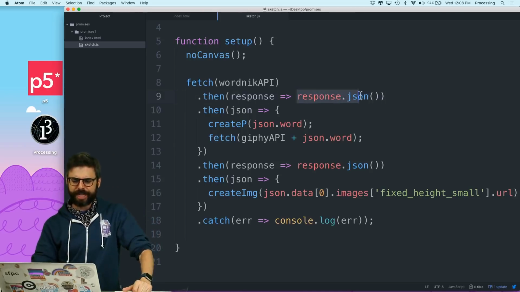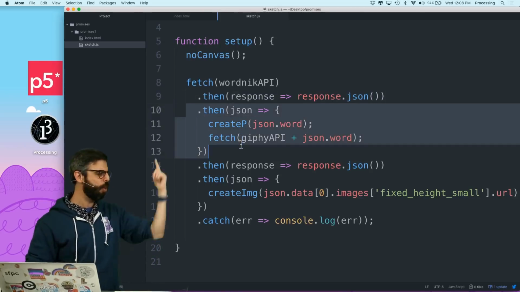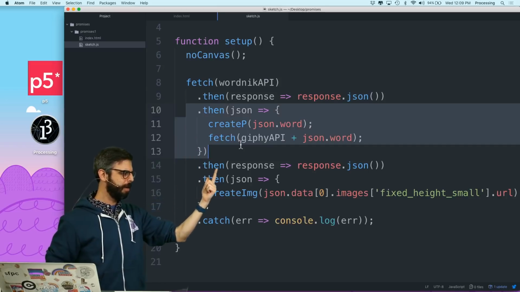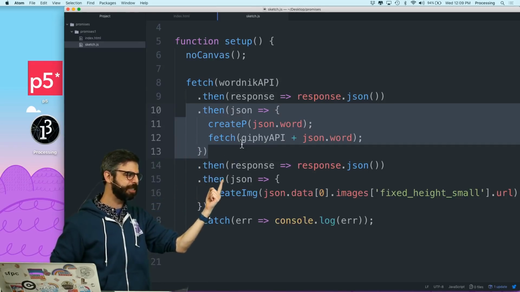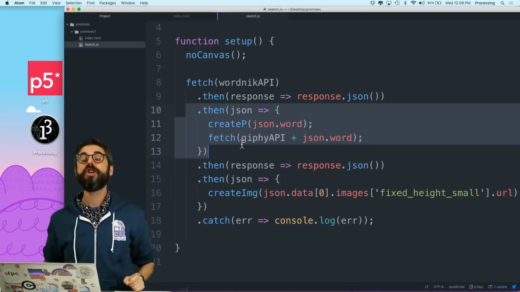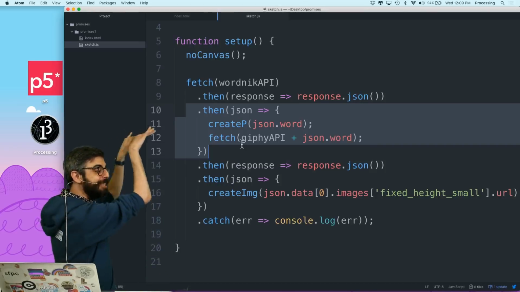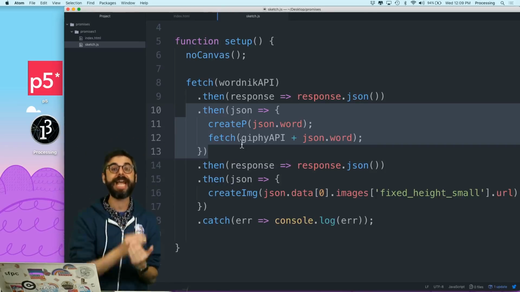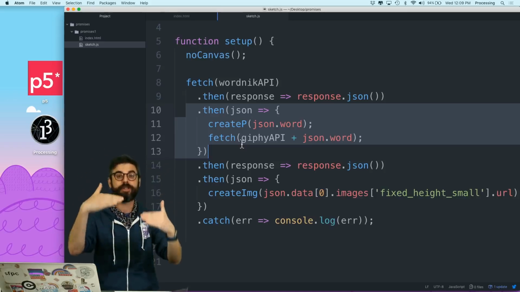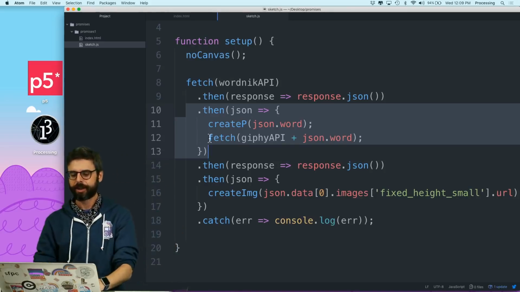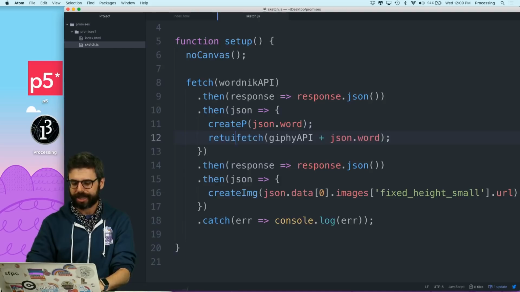So how come if this returns a promise, this worked, but this returns a promise, this one didn't work? Well, here's the thing. You have to explicitly, in this chain of promises, say return to continue to chain all of the thens. So I actually missed saying return here.